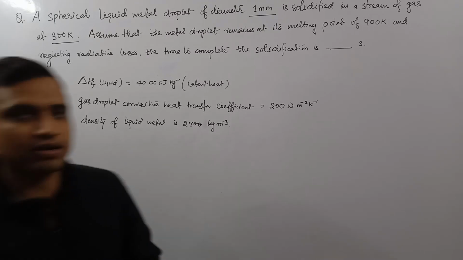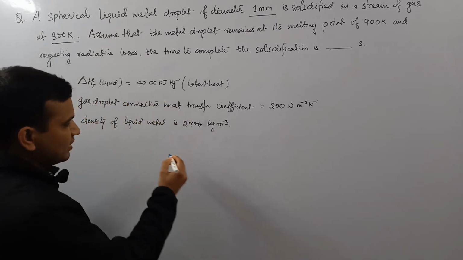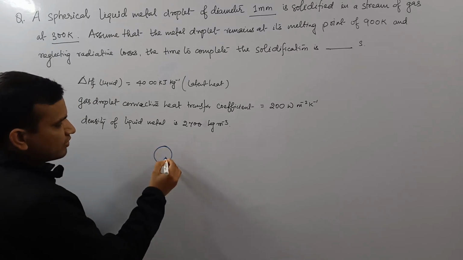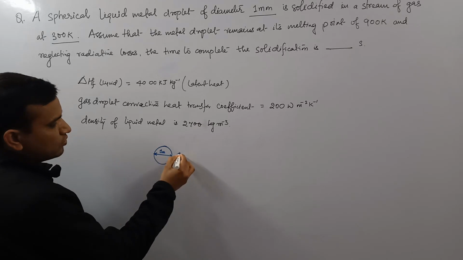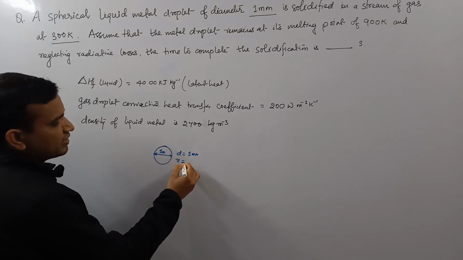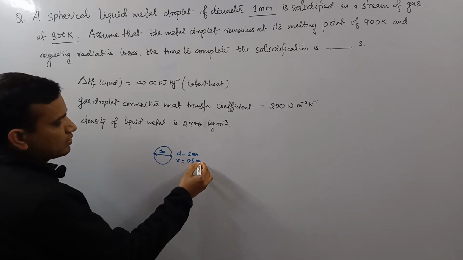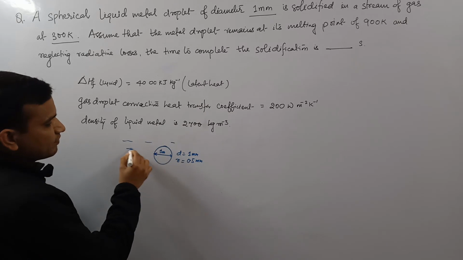So how should we solve this? See, there is a droplet. What is the size of this droplet? It is 1 mm. So the diameter is 1 mm. So what will be the radius? It is 0.5 mm. And this is getting solidified.